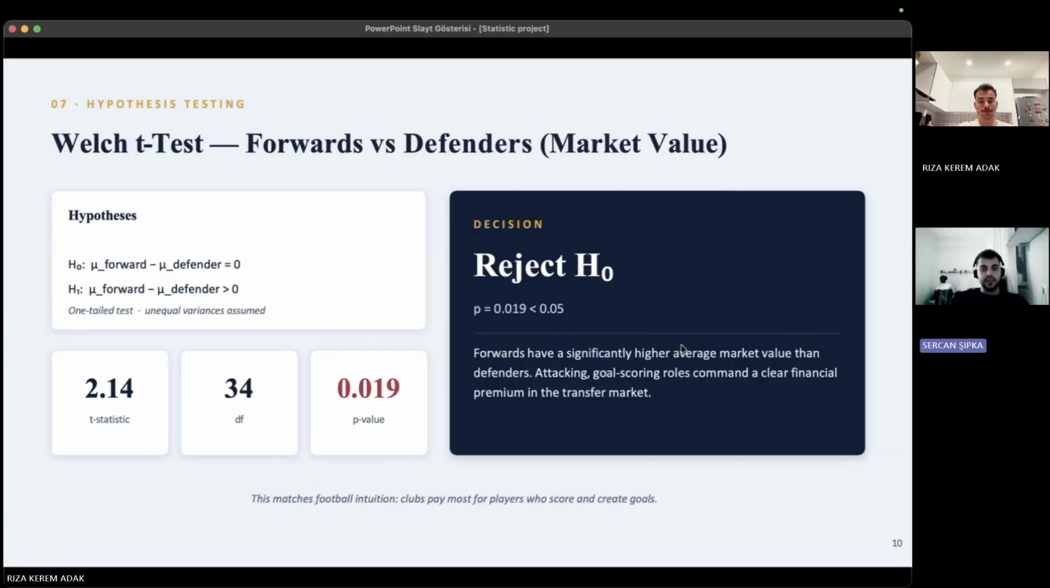Next, we performed a Welch t-test to compare the market values of forwards and defenders. The p-value is 0.019. Since the value is smaller than 0.05, we reject the null hypothesis. This means forwards have significantly higher average market values than defenders. This result is consistent with modern football because attacking players generally receive higher transfer valuations.